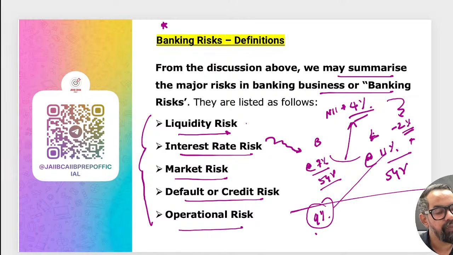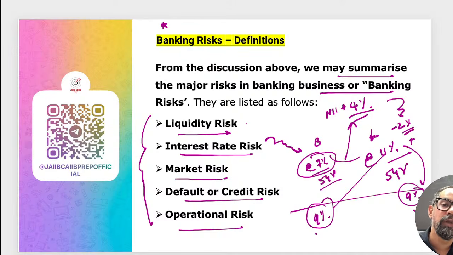It can be this side also, like floating, where the customer has some sort of option for prepayment, right? If they have that option and interest rate falls in the market, they'll go for this one, because you have raised money at a fixed rate. Let's say interest rate came down in the market to 9%. Now that person, a borrower, will exercise their right, they'll shift from here to here, they'll go for the pre-closure. In that situation, again we will be losing interest. So this is interest rate risk: any adverse movement in interest rate which adversely impacts our portfolios and others. Market risk is any adverse movement in the market.